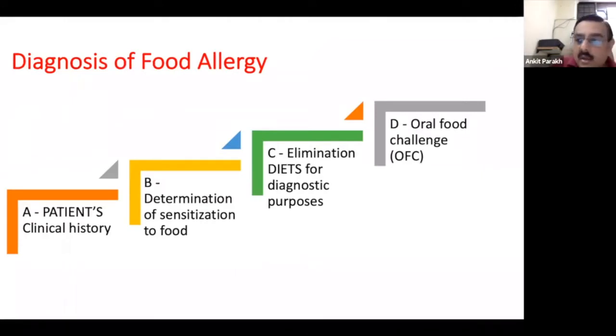Now, once you have a food allergy in the context, how do we diagnose it? Basically, the first and most important step is the patient's clinical history. If the history fits, then you have to determine that there is a sensitization to food, and there comes the role of allergy testing. But there is also an important role of elimination diets for diagnostic purposes. So this is for diagnosis and not for treatment of confirmed food allergy. And the last and a very important step is an oral food challenge, which we'll talk about.